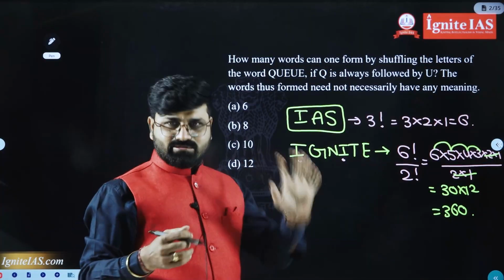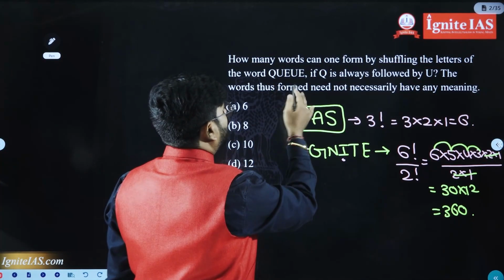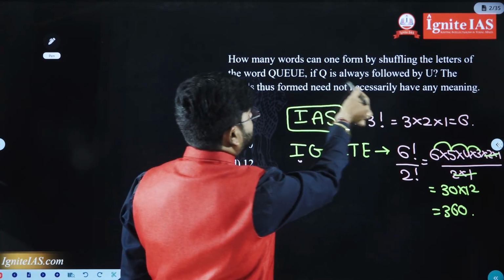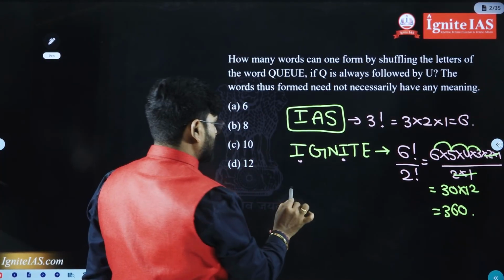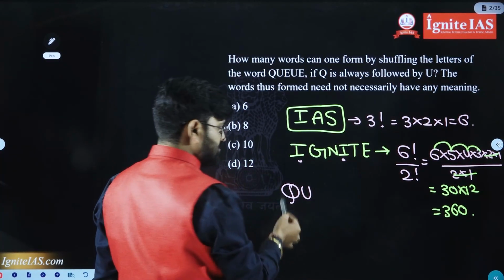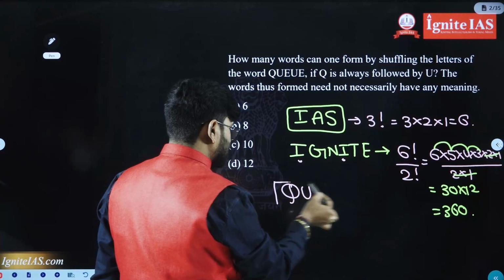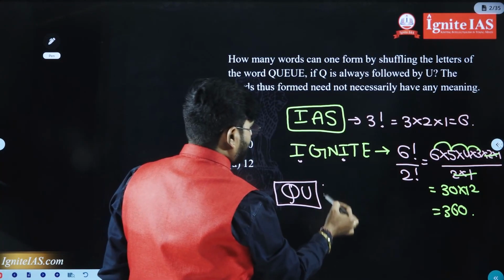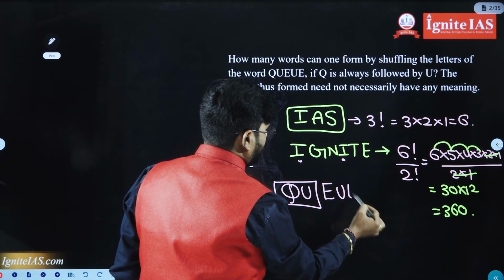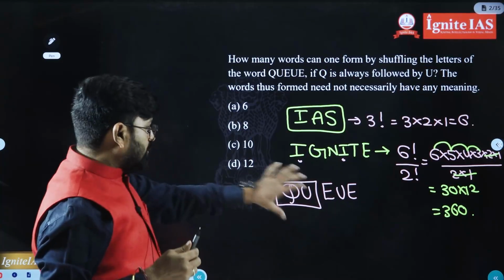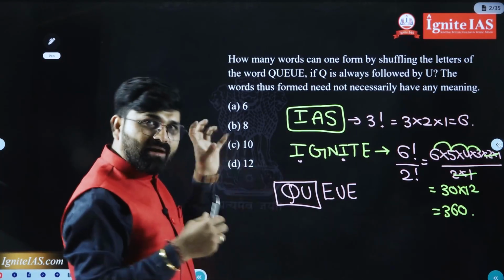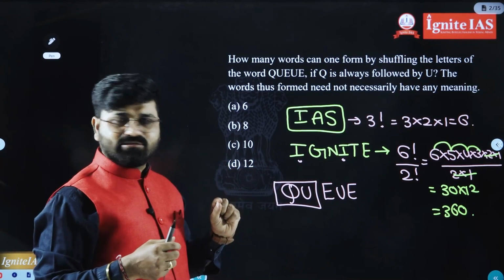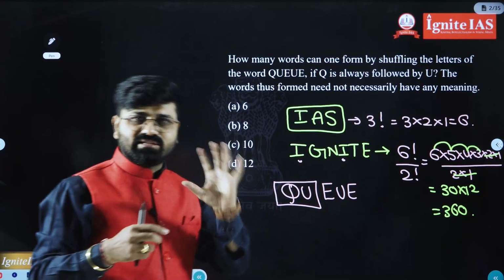But the question here is Q, U, E, U, E. Q is always followed by U, which means this is the condition. This must be fixed. The remaining letters we have are E, U, E. Now Q and U are combined together as one letter, because that is the condition given in the question. So these 3 are the remaining other letters.